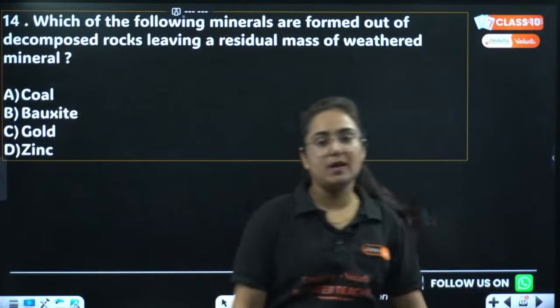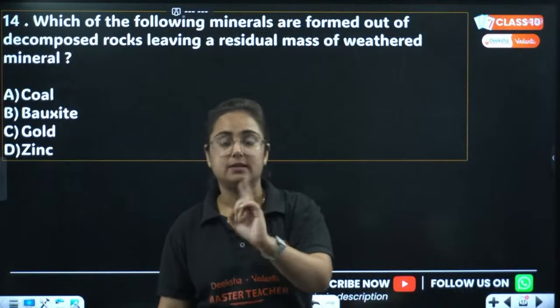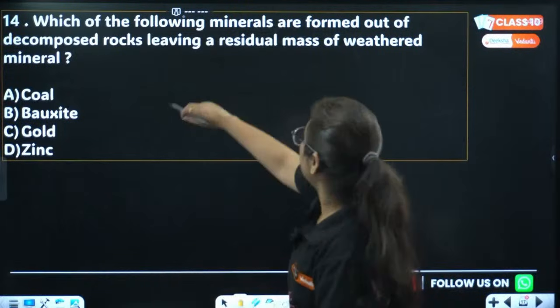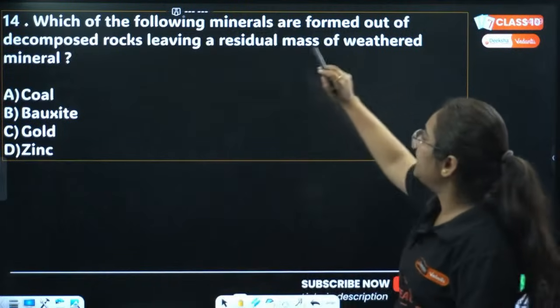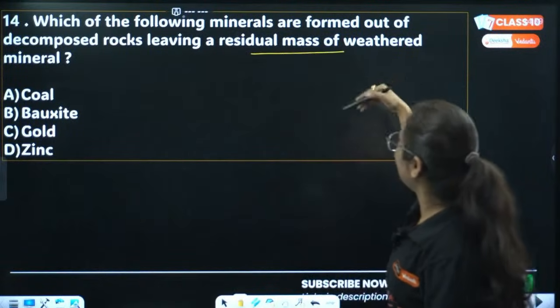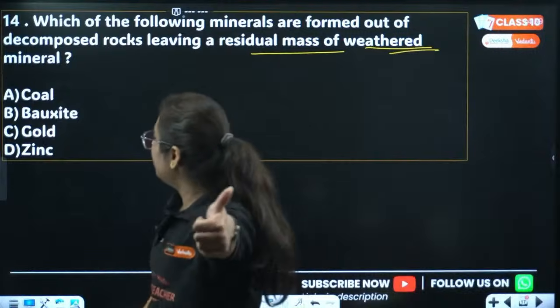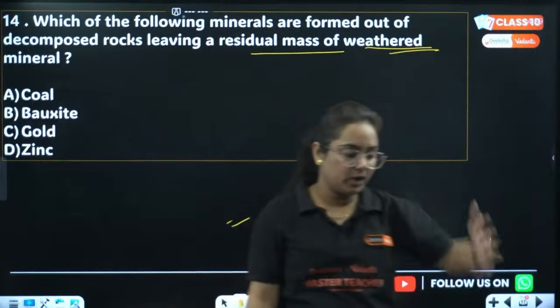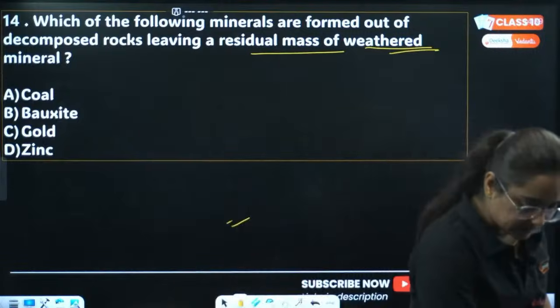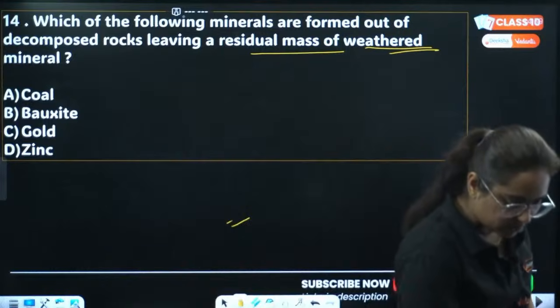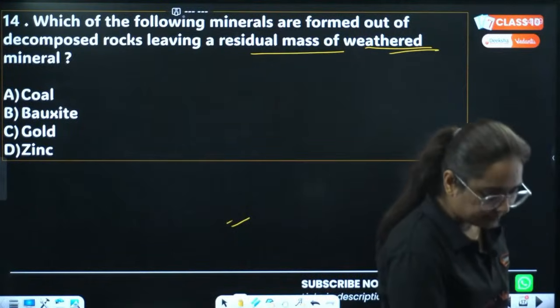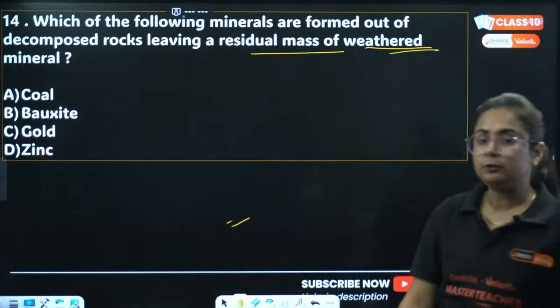Chalo, next question, last question, prepare nicely, it is very very important. Which of the following minerals are formed out of decomposed rock leaving a residual mass of weathered mineral? Coal, bauxite, gold or zinc? Okay, I'm waiting for your answers. Tell me which one will be the more correct one. The question is in front of you.